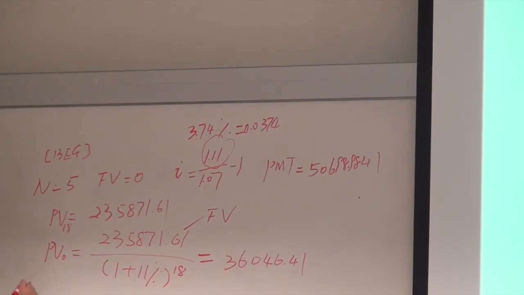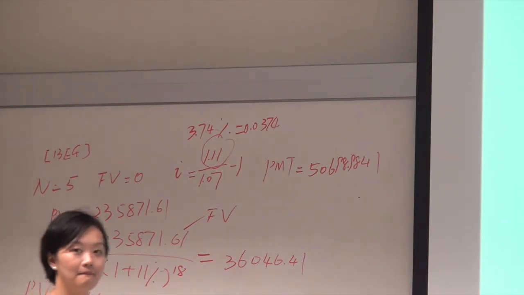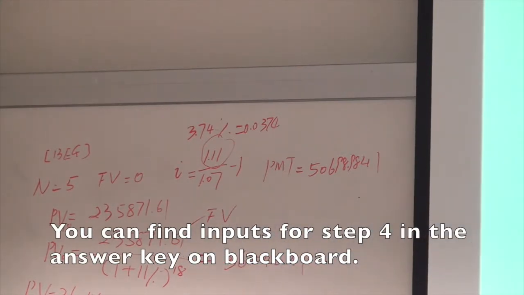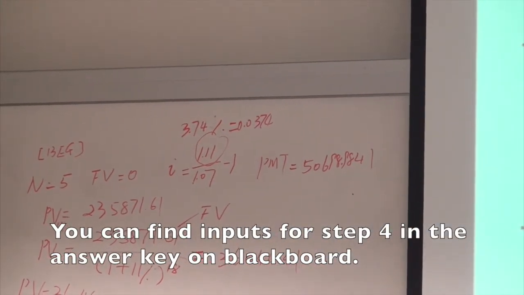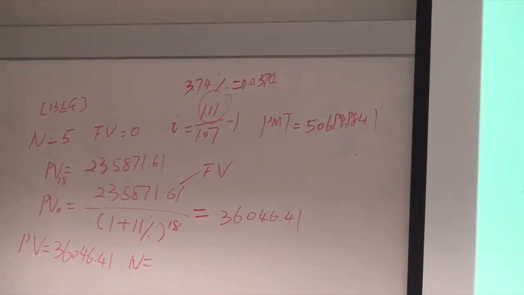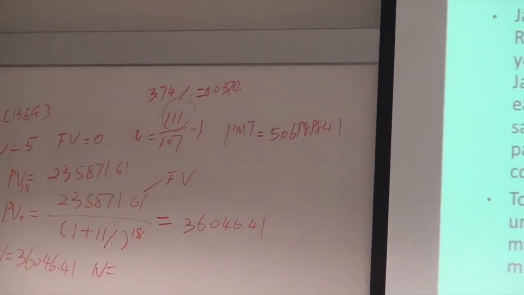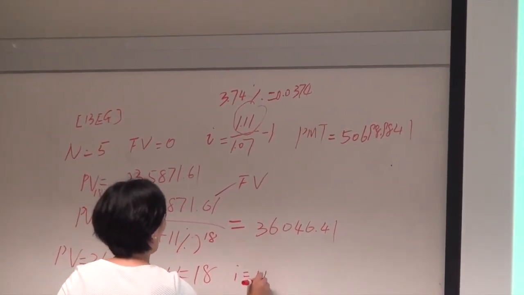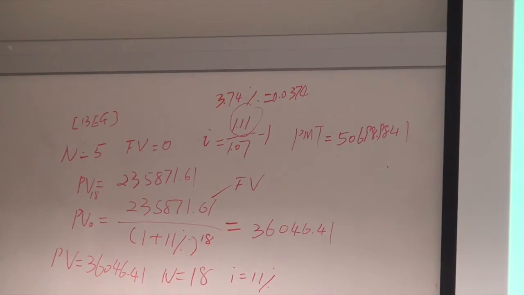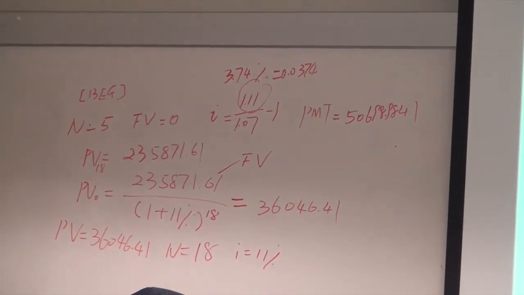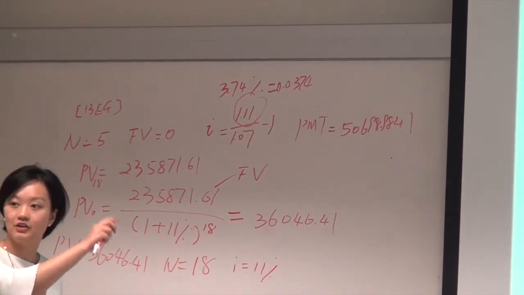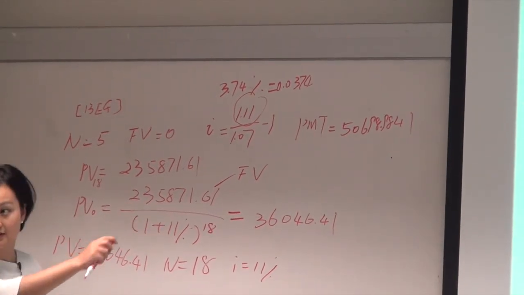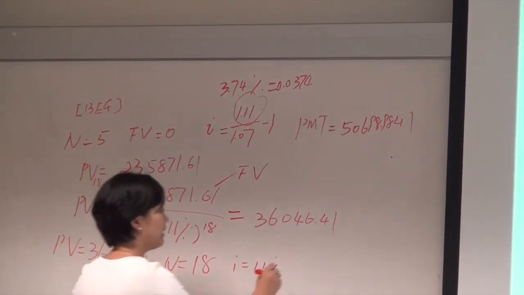Okay. So present value, copy it, 36,046.41. What's N? We count it if you're not sure. We pay at the end, okay? So 1, 2, 3, 4, 5, ... 18. So N equal to 18. What's the interest rate? That's the tricky part. 11. Why is there no 7%? Because I didn't say there's any other inflation. I just said inflation is only for tuition. We already did that. We finished, okay? And the payment,